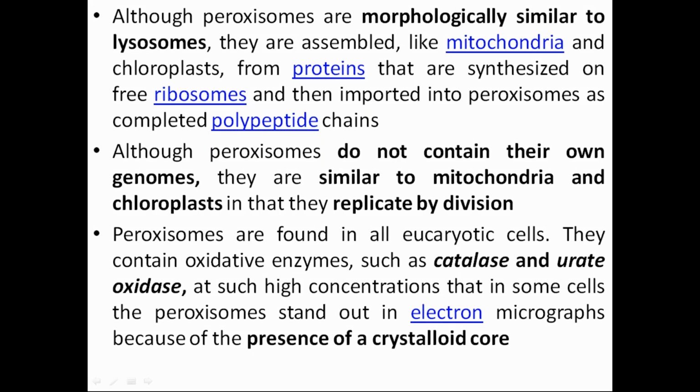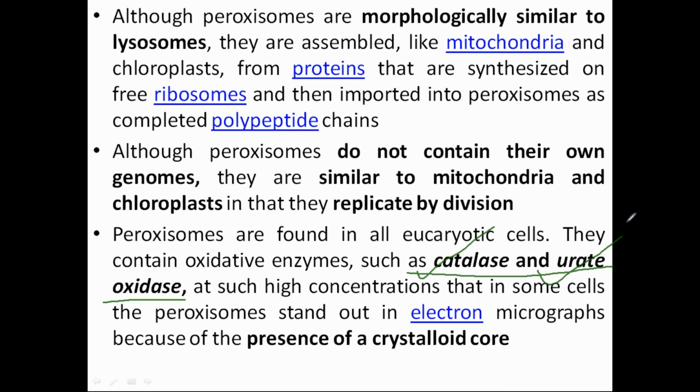Why? Very important, because they have two enzymes: catalase and urate oxidase. And urate is a very important compound which makes crystals.